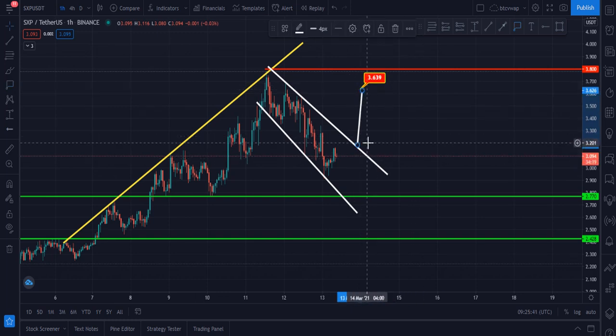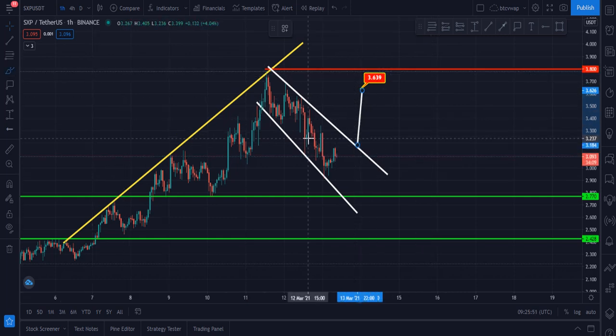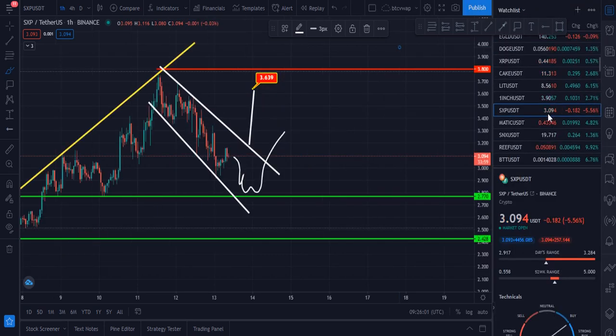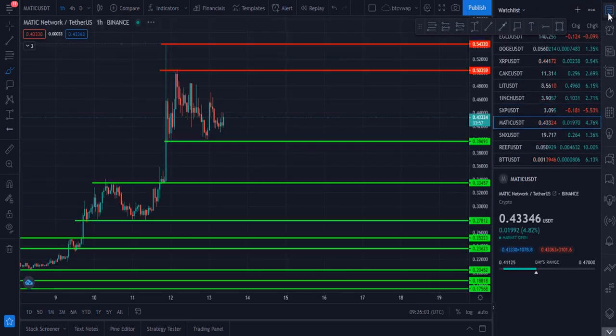Once it closes 4 hourly candles above $3.20, this will be the indication that it is going to hit $3.63 or maybe $3.80. Otherwise, it will go down to retest this zone and 2.80, and after that maybe it will go up. Let me show you my next chart, which is Matic USDT.